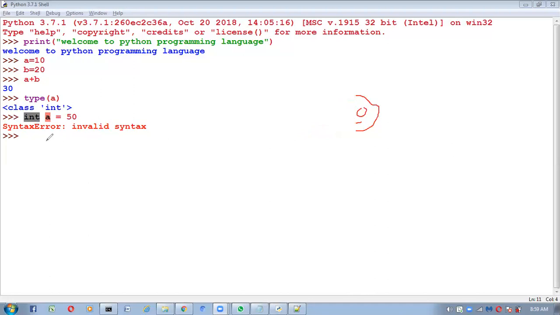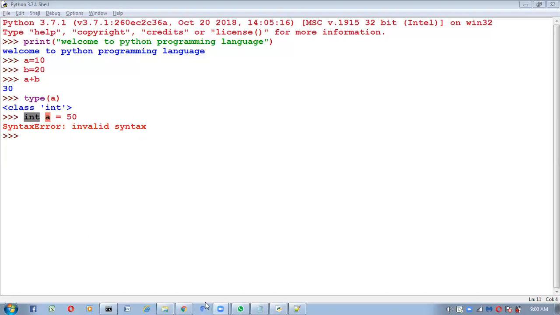That's why it is returning a syntax error. Don't specify the type explicitly. That is invalid in Python. Even if you are habituated to other programming languages, don't use that technique in Python. It won't be applicable, and immediately it will return the syntax error. Python is a dynamically typed programming language, so don't specify the type explicitly. Automatically it can understand based on the values we provide.